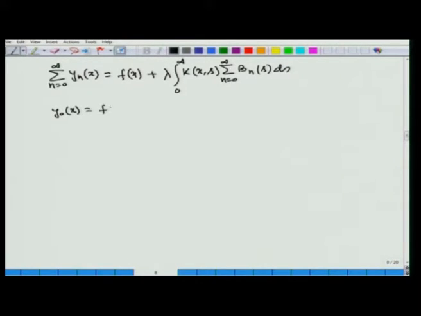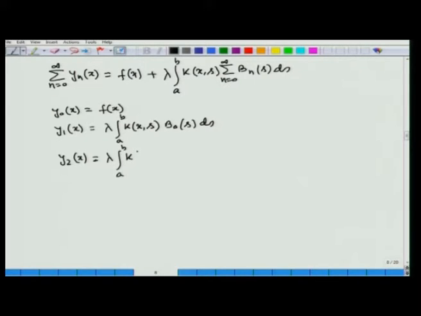Following this rule, y0(x) is equal to f(x), then y1(x) is equal to lambda integral a to b k(x, s) B0(s) ds, then y2(x) is equal to lambda integral a to b k(x, s) B1(s) ds and so on.